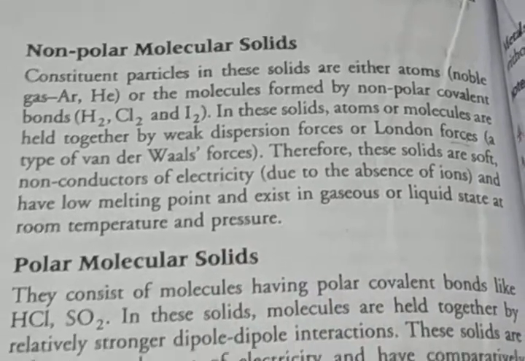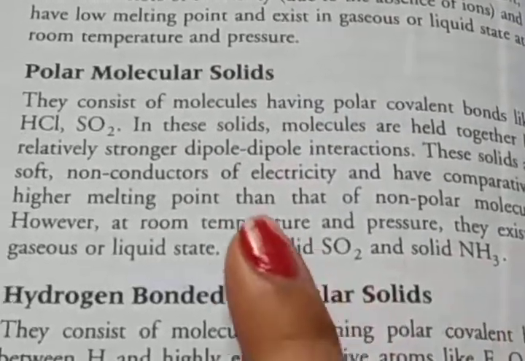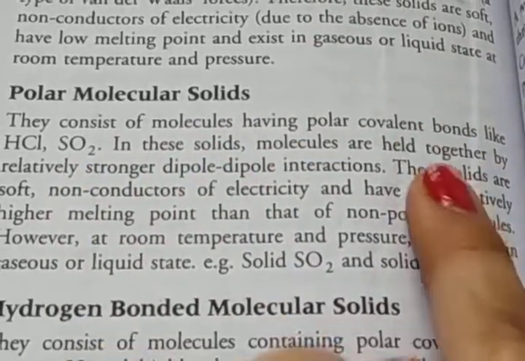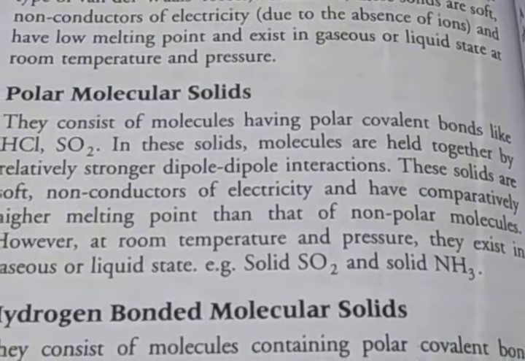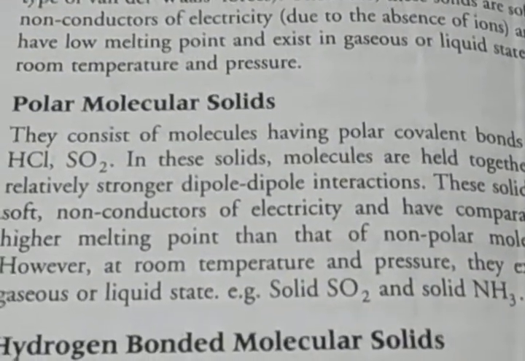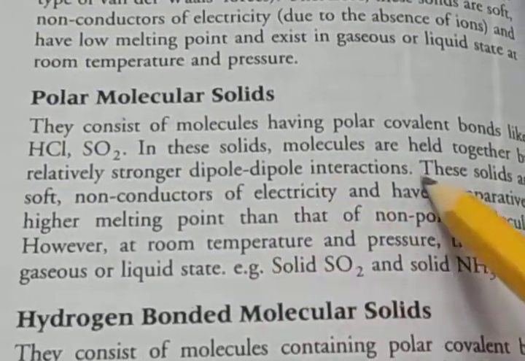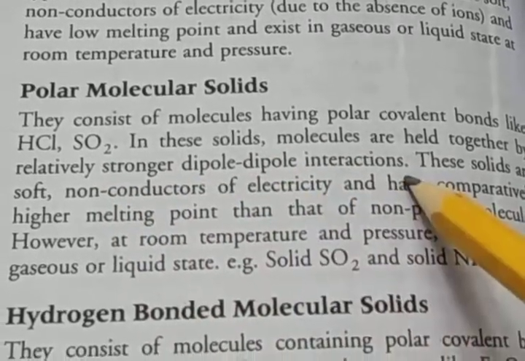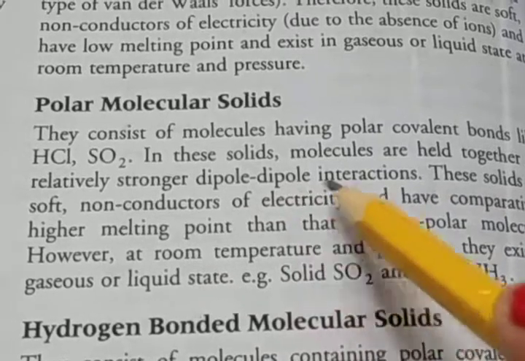Clear? The second molecular solid is polar. These are molecules having polar covalent bonds, like hydrogen chloride and sulfur dioxide. The molecules are held together by relatively strong dipole-dipole interaction. Which bond? Dipole-dipole.